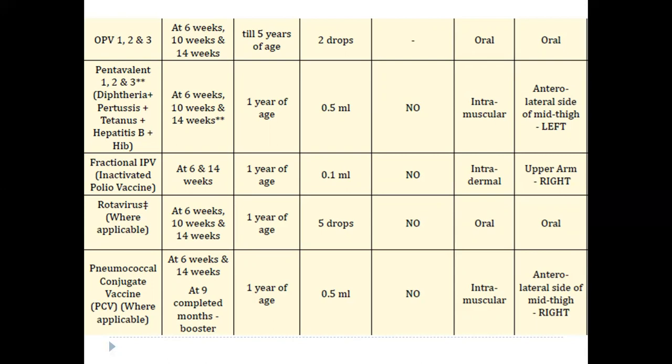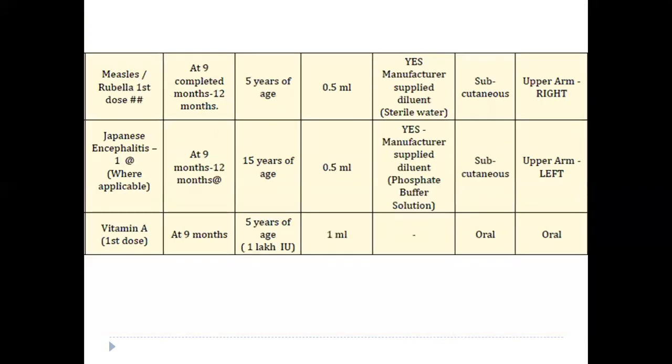Similarly, rotavirus vaccine, which is now introduced in a phase-wise manner, wherever applicable, is given at 6, 10, and 14 weeks. Again, pneumococcal conjugate vaccine can be given at 6 and 14 weeks, and at 9 completed months, a booster is given. Measles, or nowadays the MR vaccine, which is introduced in phases replacing the measles vaccine in the UIP schedule, is given at 9 completed months. And if it is delayed beyond 12 months, ensure that a minimum 1 month gap is there between 2 MR doses.